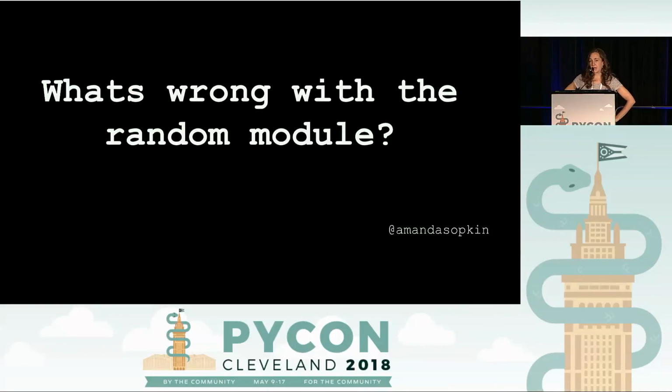So what's wrong with the random module? I want to preface this by saying that the people who designed the random module knew that it was not cryptographically secure. If you go and look at the documentation, they're very explicit about that. They say that it should not be used for things like password creation, and they recommend that if you're doing that, you should look for something better. But the problem is no one reads the manual, and people continued using the random module for things that they shouldn't be for years. So I'm going to explain the depth of that problem.